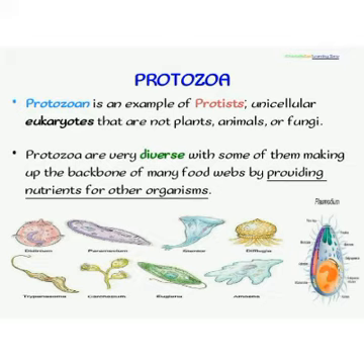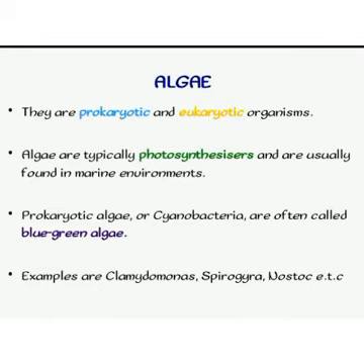The last but not the least type of microorganism is the algae. They are either prokaryotic or eukaryotic in nature. They are typically photosynthesizers, that's they have an autotrophic mode of nutrition. Please, if you have not watched the video on nutrition, you do well to do so. That means organisms that synthesize their food by themselves, and they are found in marine environments, so to say.